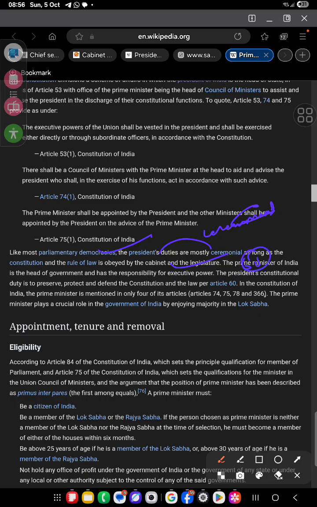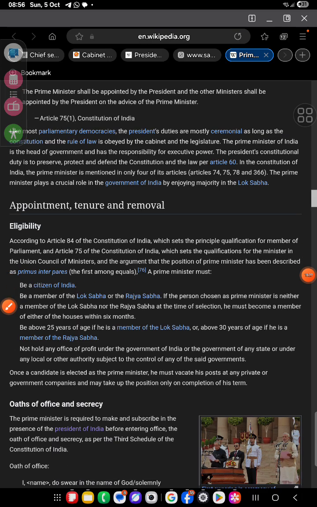Article 60. In the Constitution of India, the Prime Minister is mentioned in only 4 articles, like 74, 75, 78 and 366. The Prime Minister plays a crucial role in the government for enjoying the majority of the Lok Sabha. So he has the majority in the Lok Sabha. Now, more points are there.